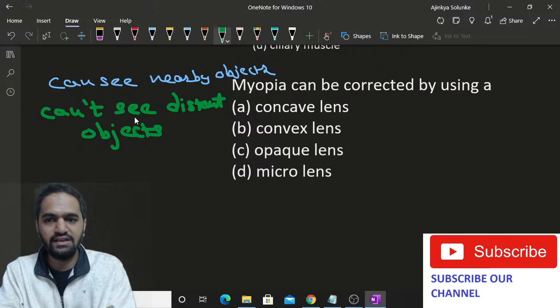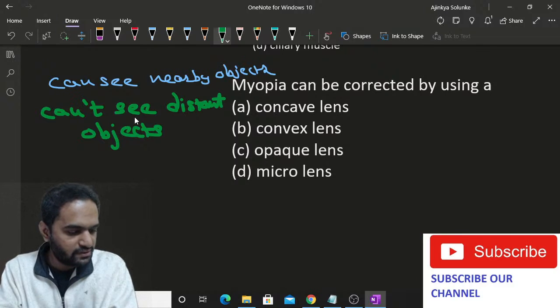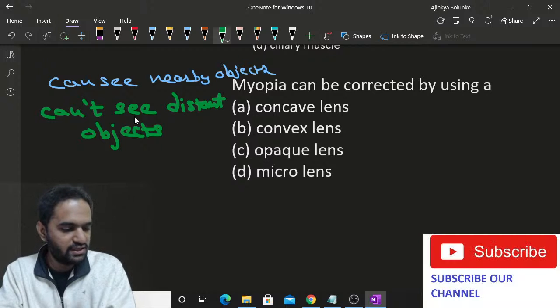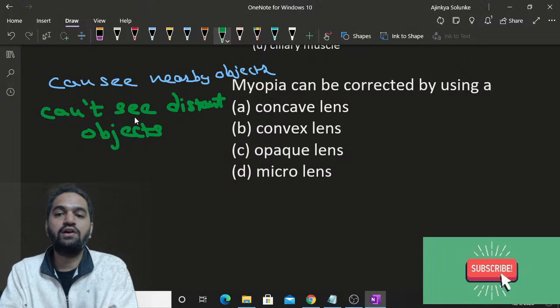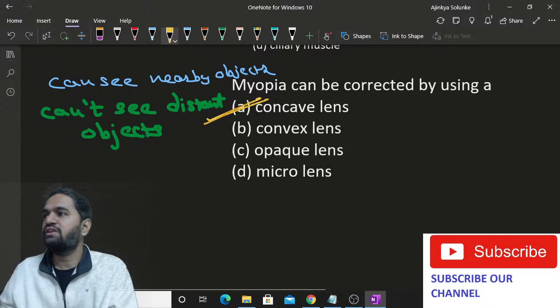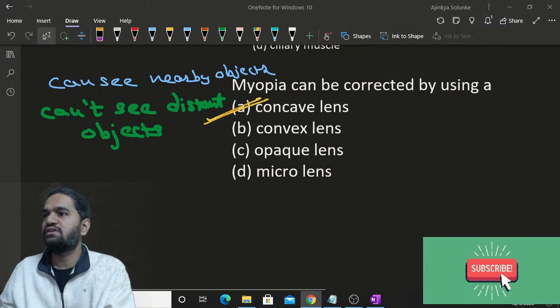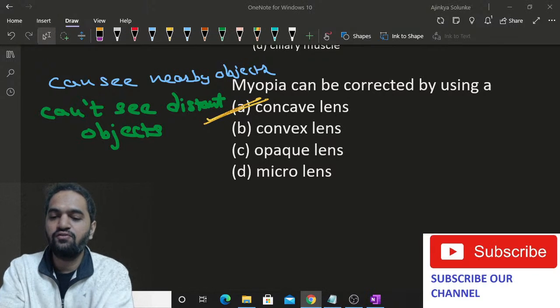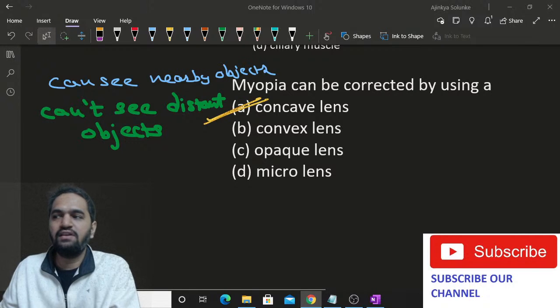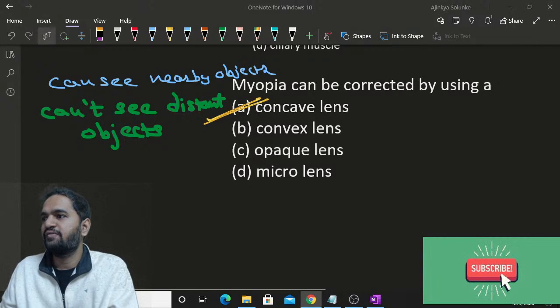Okay, Gayatri is saying A. Gaurav is saying A. Ishan is saying A. Okay, Shantanu, it is not convex, it is concave. The lens we are going to use is concave. For myopia, what you require is a concave lens. A concave lens can be used to correct it.